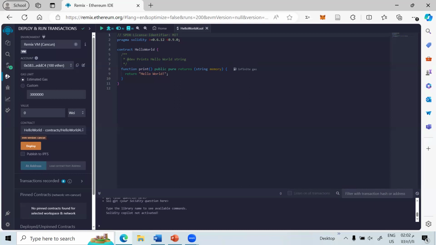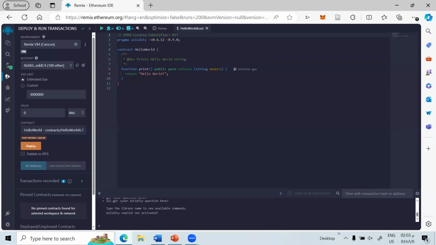So Remix IDE addresses this by providing detailed gas analysis tools, allowing developers to understand and optimize their contracts' gas consumption. By analyzing gas usage, developers can identify functions or parts of the contract that require excessive gas and refine their code accordingly.